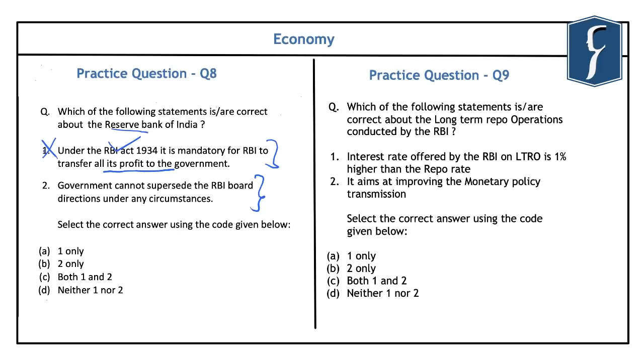And the second statement is related to Section 7 of the RBI Act 1934, and it states that the government can supersede the RBI board directions under certain circumstances. And again, this second statement is also incorrect. So the correct answer is D, that is neither 1 nor 2. So the government can supersede the Reserve Bank of India in the public interest, and that has been provided in Section 7, and Section 47 provides the transfer of surplus reserves from the Reserve Bank of India to the Government of India. However, the RBI is not bound to transfer all its profits to the government.